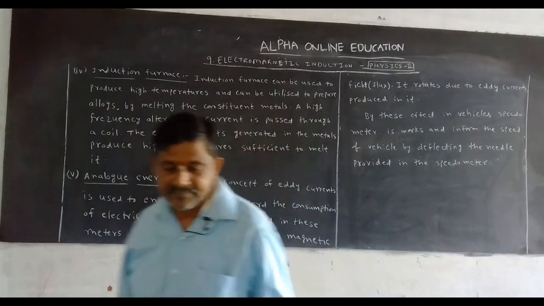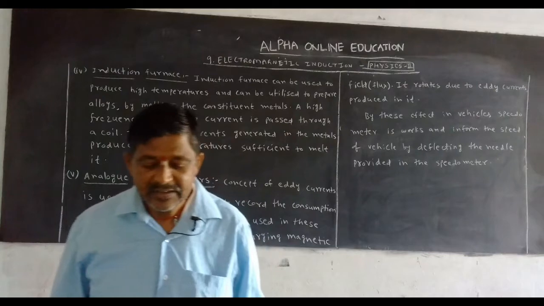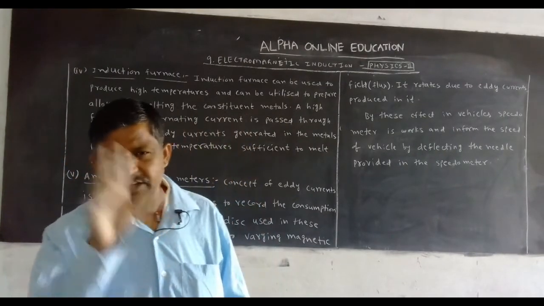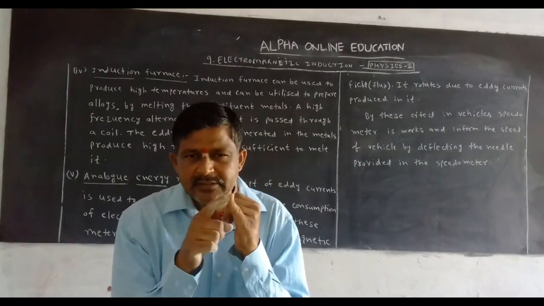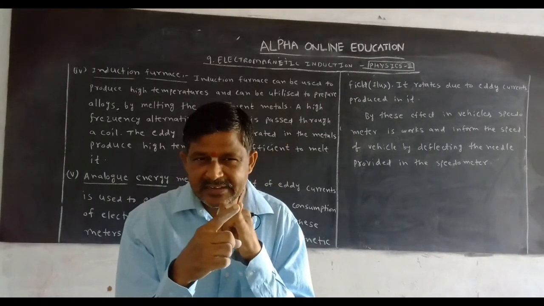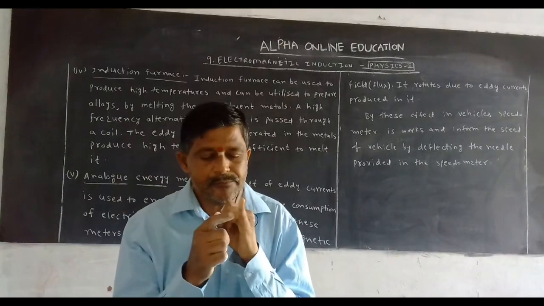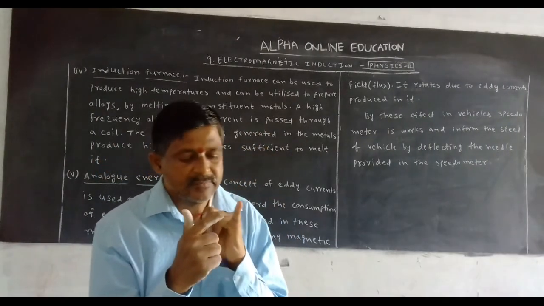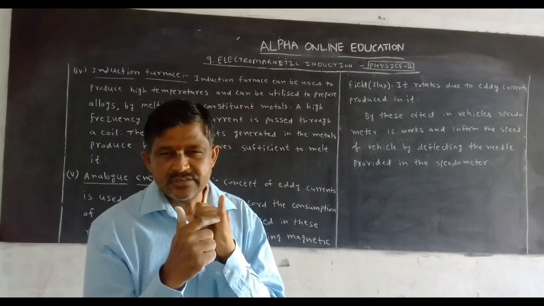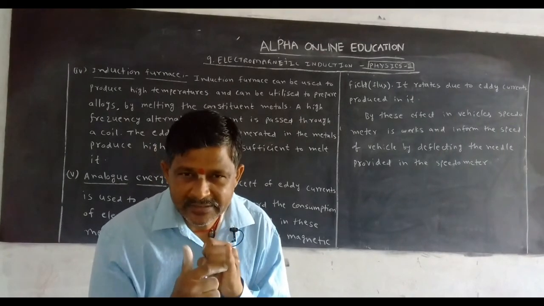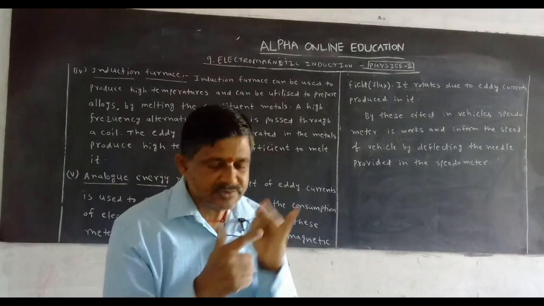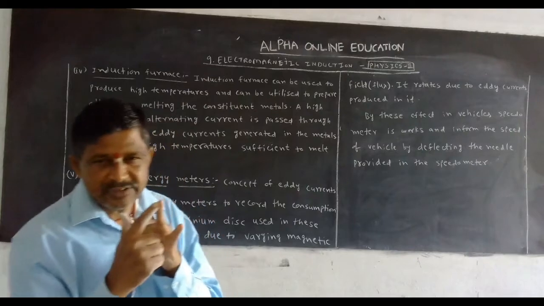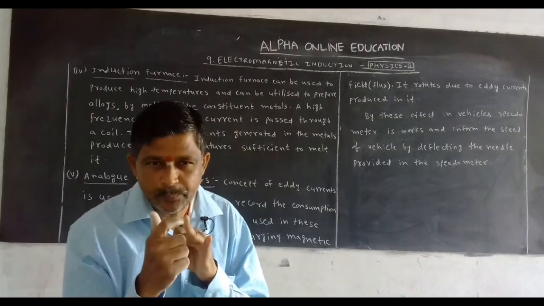These are the advantages of eddy current. Define eddy current and write the advantages. This is one of the important questions. In shortcut: first, it is used to stop the electrical train as a magnetic brake. Next, it is used in induction motors. Next, it is used in electromagnetic damping to bring the coil quickly to rest. And the fourth one, the induction furnace: it is used to melt metals and to prepare alloys.